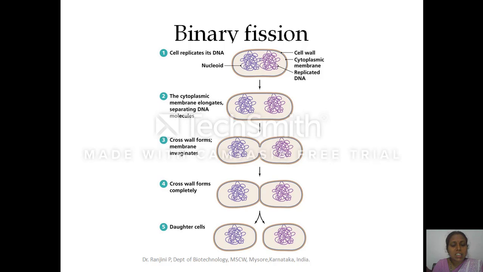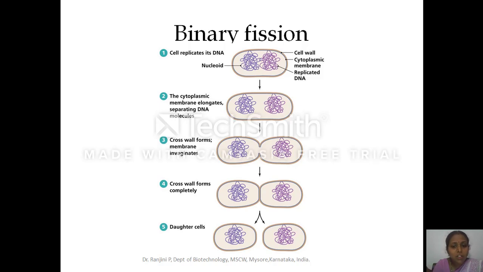In binary fission, the cell enlarges transversely and the nuclear material replicates, and the cell enlargement proceeds further. The replicated DNA gets separated and at the center of the enlarged cell there is a cross-wall formation.